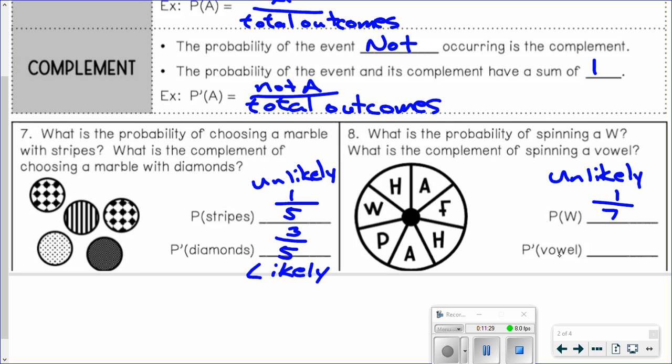All right, and then the probability of a vowel. So we're looking at A, E, I, O, U. Oh wait, sorry, probability of not a vowel. My bad. So not a vowel, the parentheses here. So A, E, I, O, U are vowels. Everything else are not vowels. So there's two vowels, these A's here. Everything else is not a vowel. So that means there's 5 segments that are not vowels out of 7. And again, that would be likely because that's more than a half.